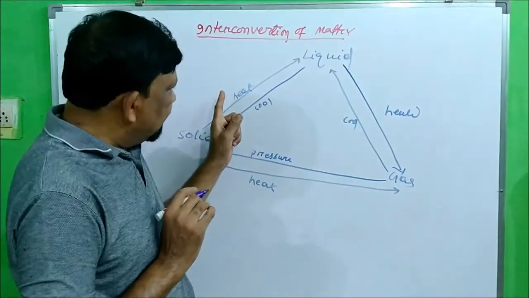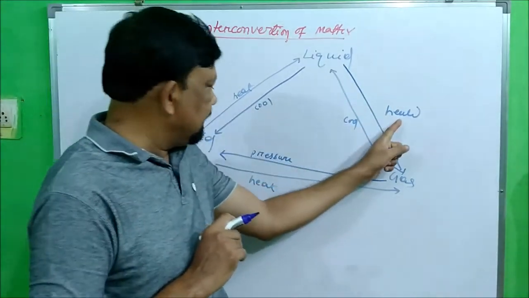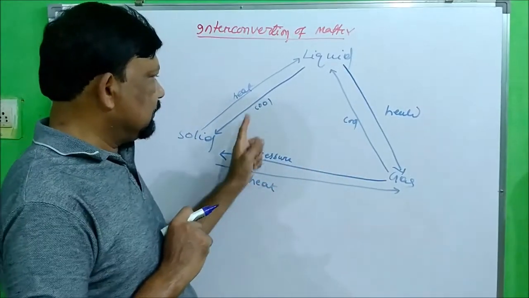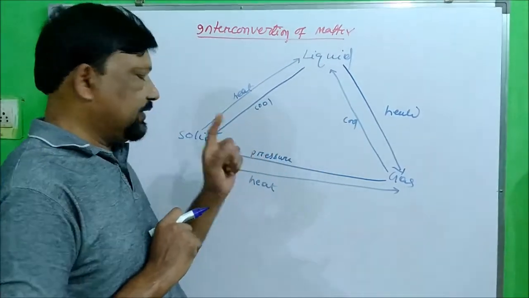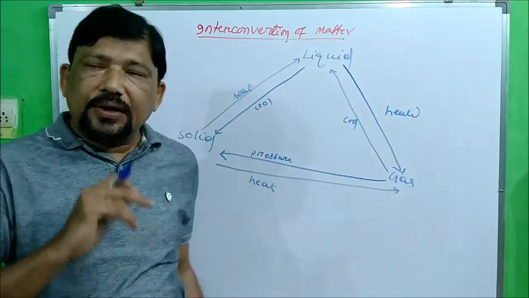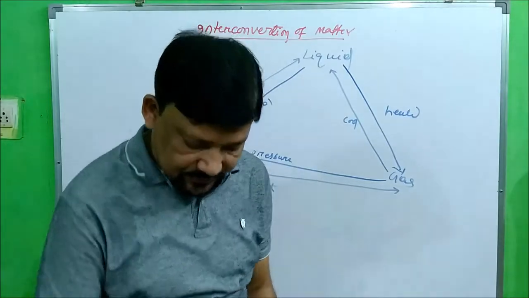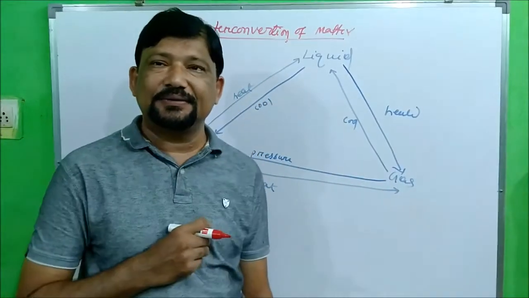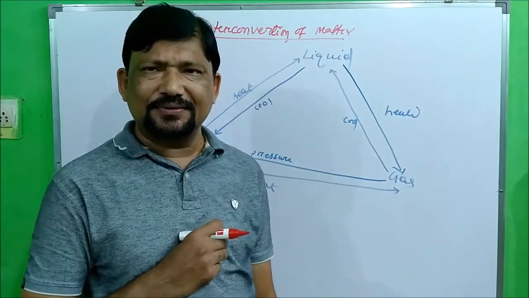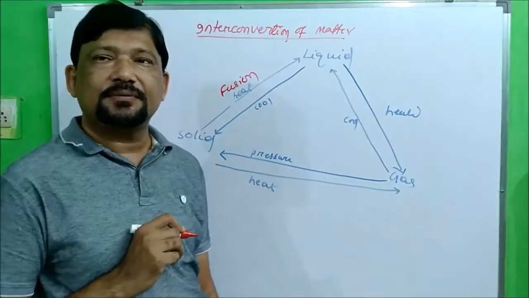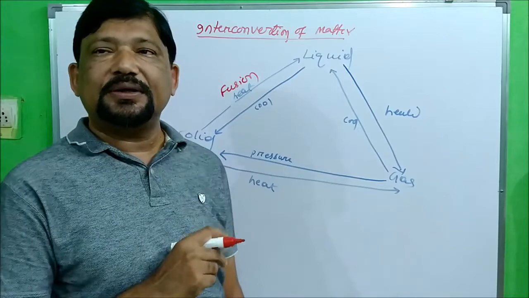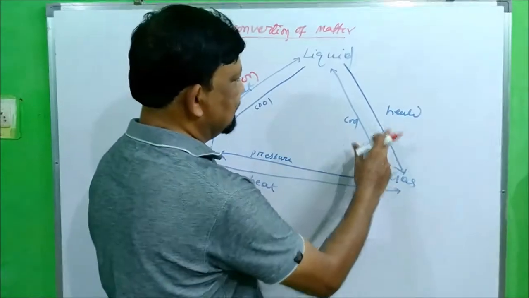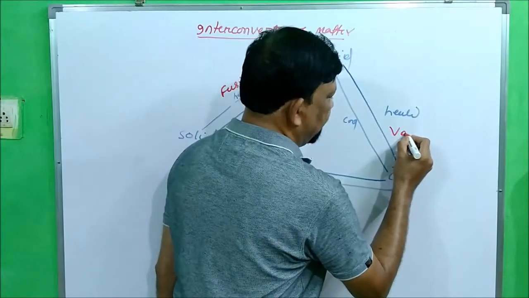So these are the phenomena: heat, cool, pressure. Clear? Now let's see the names given to these terms. When solid gets heated, it is called fusion. When liquid changes to gas, it is called vaporization.